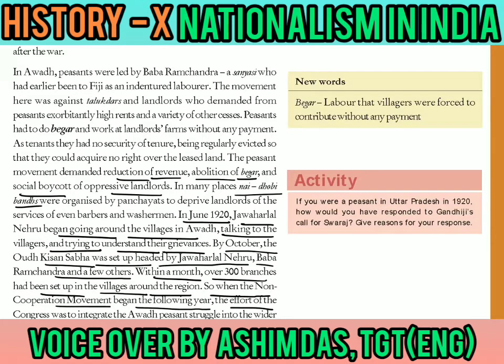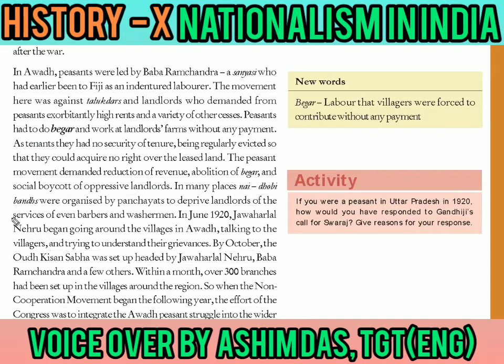So when the non-cooperation movement began the following year, what was the impact of the Awadh Kisan Sabha? We'll see that also. As I told you, the Awadh Kisan Sabha was started in June 1920, and within four or five months, June, July, August, September, October, it got a big response, with 300 branches in the villages around the region. So all the farmers who were not members also came and joined the Kisan Sabha to be part of the bigger Awadh Kisan Sabha.